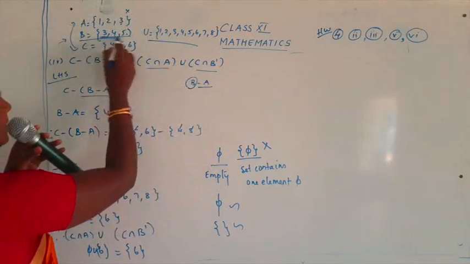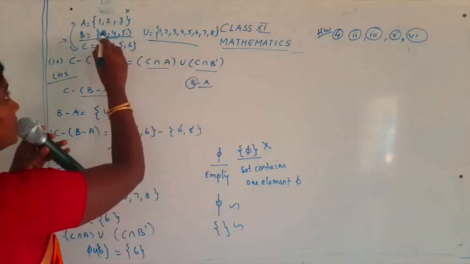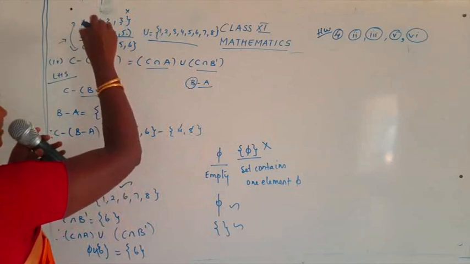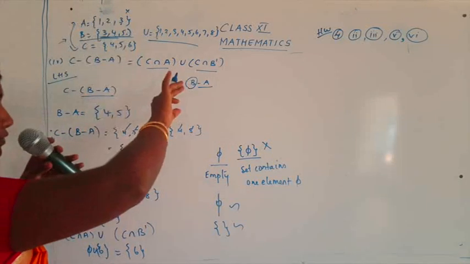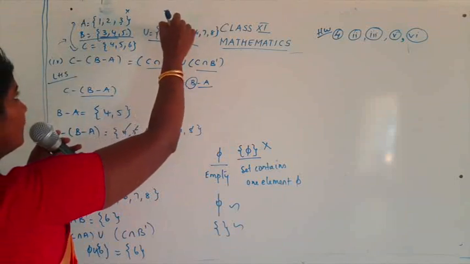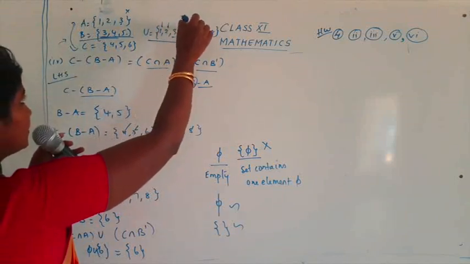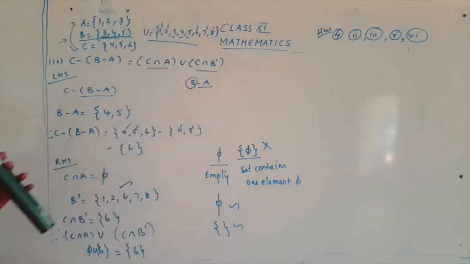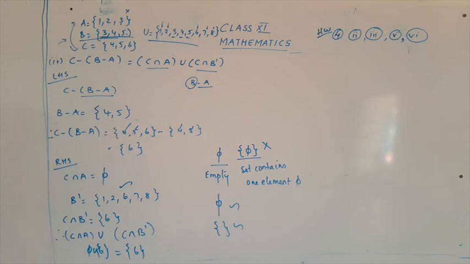So what is not in B? You should not take from B, that is, 3, 4, 5 should be excluded. So what will you be taking? 1, 2, 3 is here, 4 is there, 5 is there, then 6, 7, 8. So from U, what are the elements you are going to choose? You are going to choose 1, 2, 6, 7, 8.